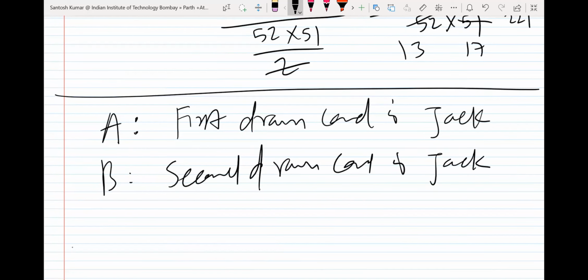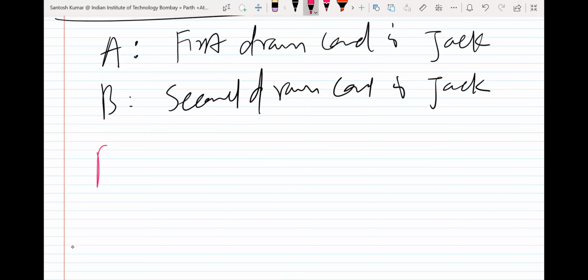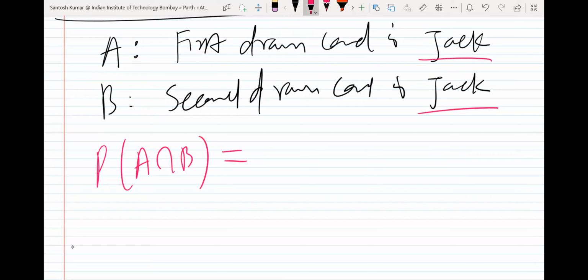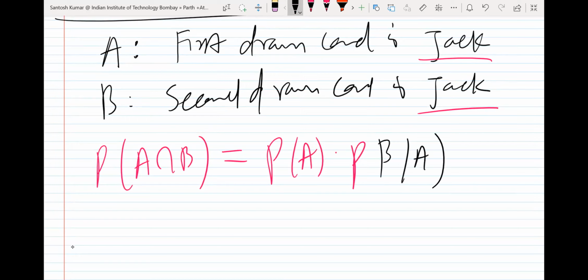Now what do you want? You want probability of A intersection B. You want both cards as jack. So first card jack as well as second card jack. So you can use the multiplication rule of probability: probability of A into probability of B given A.